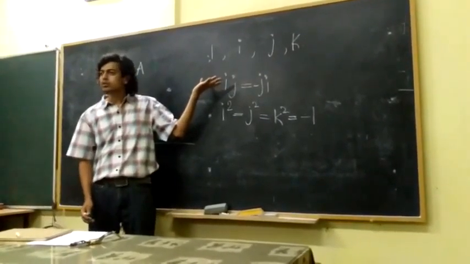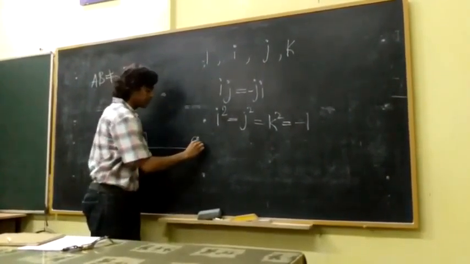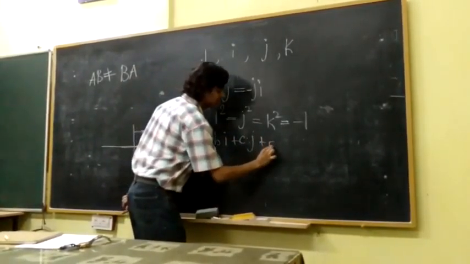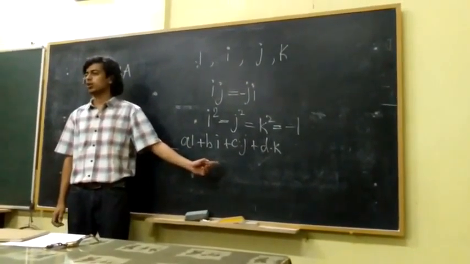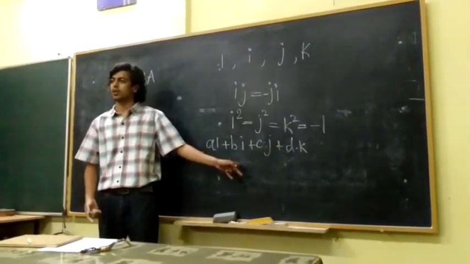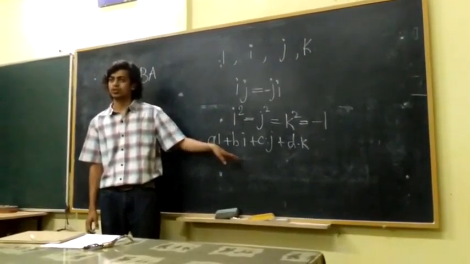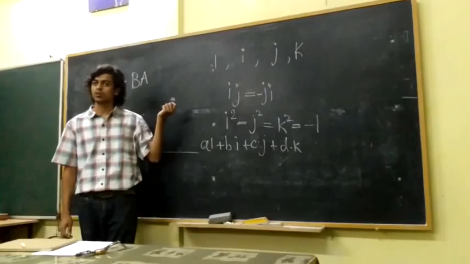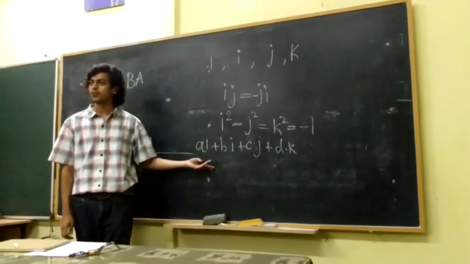And I take numbers which are combinations of this. So, A times 1 plus B times i plus C times j plus D times k. Such numbers are called Hamiltonian quaternions, and they are very important in physics and math. I think spin groups or something has to do with quaternion algebra, something related to this. And automorphic forms, which is what I talked about, also generalize to such numbers. So these are widely studied.